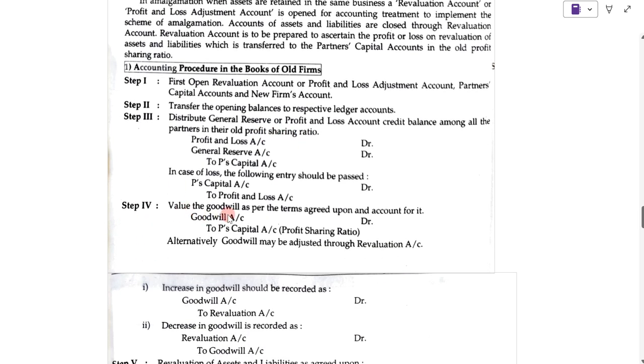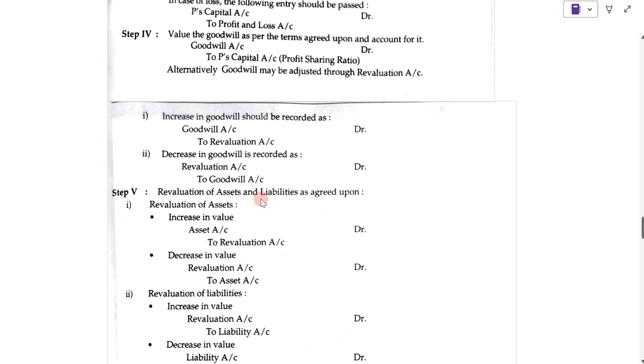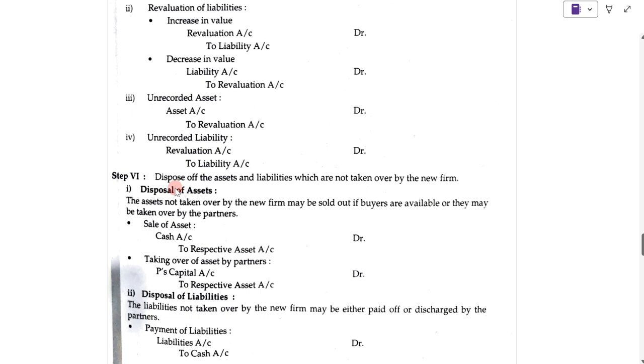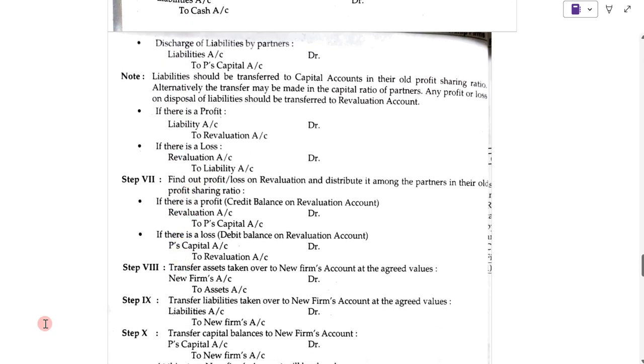Fourth step is the value of goodwill as per the terms agreed upon and account for it. Fifth step, revaluation of assets and liabilities. Sixth step, dispose of the assets and liabilities which are not taken over by the new firm. It can be taken by the partners. Seventh step is to find out whether there is a profit or loss on revaluation account and distribute it amongst the partners in their old profit sharing ratio.